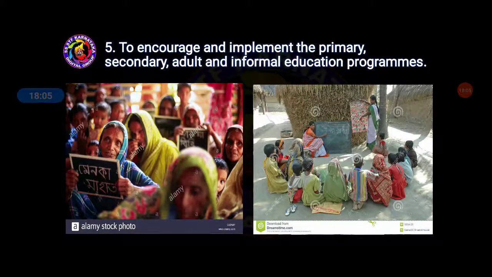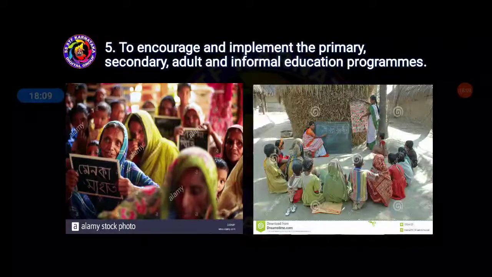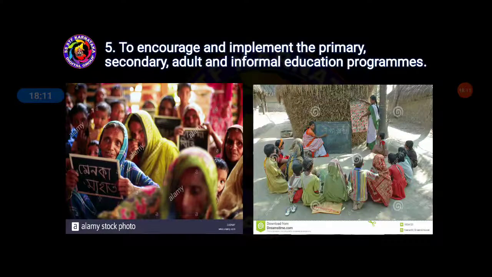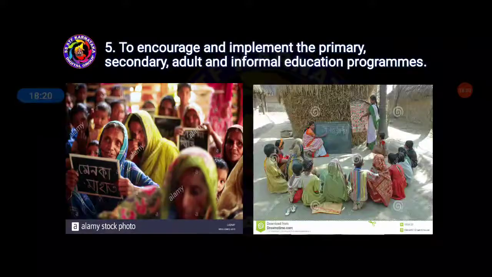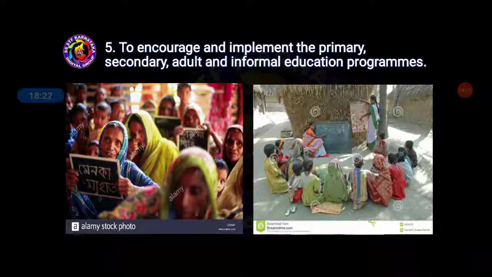So they will also provide education, not only for certain ages. For example, there is no age for education, right, students? All those who are interested, whether they are old or not, we should not see their age. If they are willing to learn, we should give them education. This is nothing but informal education programs.